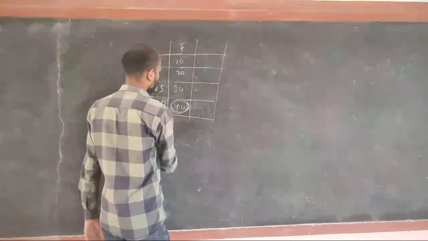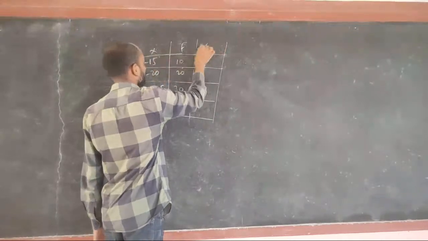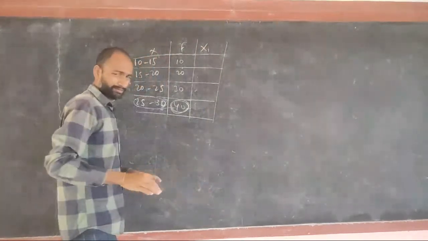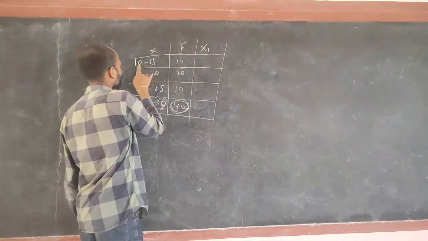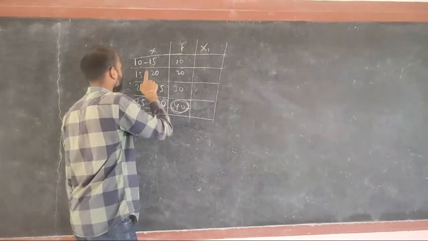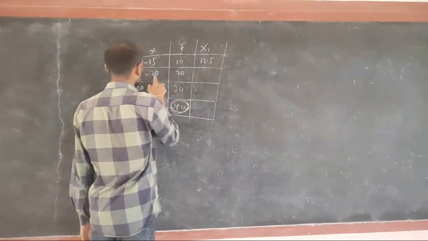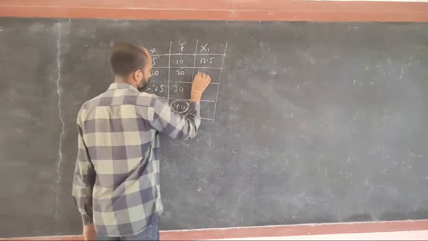How? We first find capital X. Some books denote it by another letter, there is no problem, notation is not a problem. So what is the middle point of this? 25 by 2, 12.5. This is 17.5.